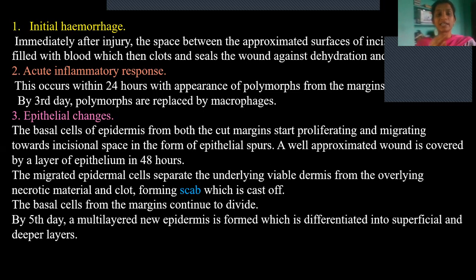So that is nothing but it will be differentiated. Whatever the newly formed or good cells are there, that will be forming a layer over this, and above that whatever the damaged or necrosed tissue is there, that will be formed as a scab. So the basal cells from the margins continue to divide, and by fifth day there will be multi layers of epidermis that can be differentiated into superficial and deeper layers. In that way, these many layers will be formed, and above that there will be a scab tissue.